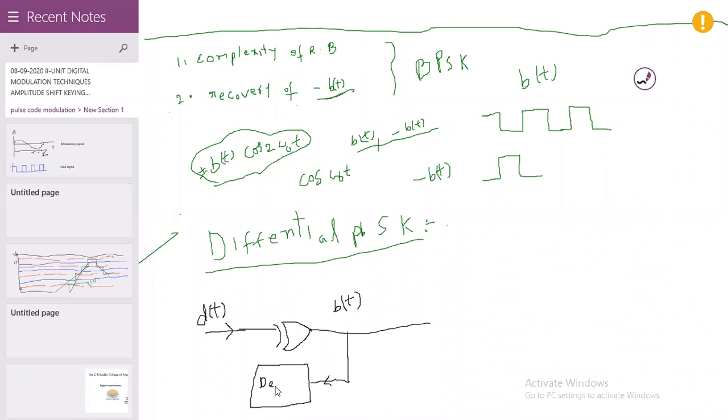The delay is the bit duration Tb, a bit rate delay. This is the second input to the exclusive OR gate. Then the output of the signal is given to this balanced modulator.